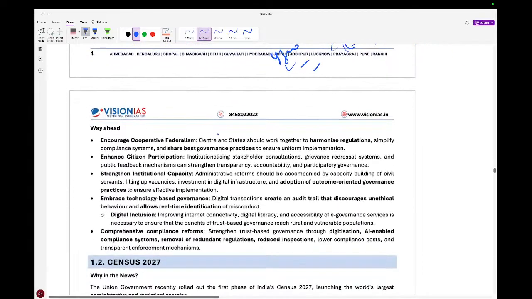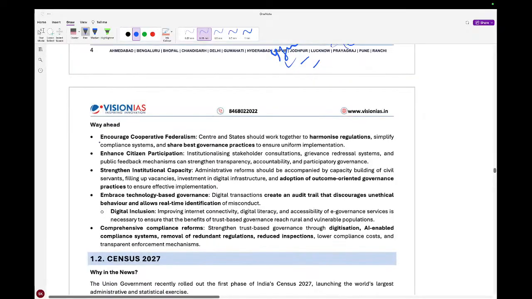Now what is the way forward? Encourage cooperative federalism, so that the center and states work together to harmonize regulations and simplify the compliance system, sharing best governance practices.